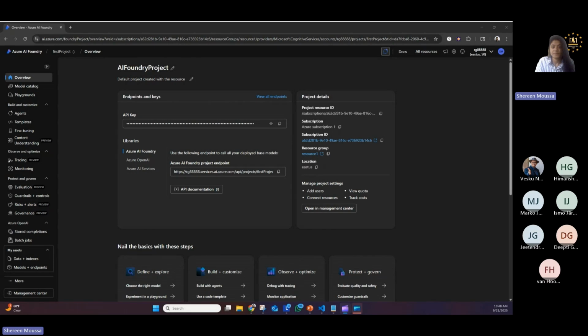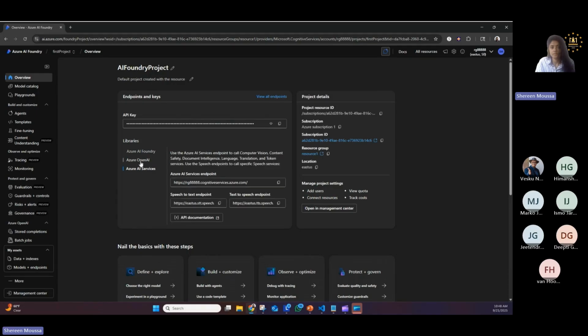Hello. So first thing, you go to your Azure AI Foundry, you create a project. It's very simple at first. Once you create the project, you will get your API key, which you'll be using, so keep a note of that. As well as your Azure AI Foundry project endpoint, which you're also going to need. There are a couple of details about your Azure OpenAI endpoint and so on and so forth.